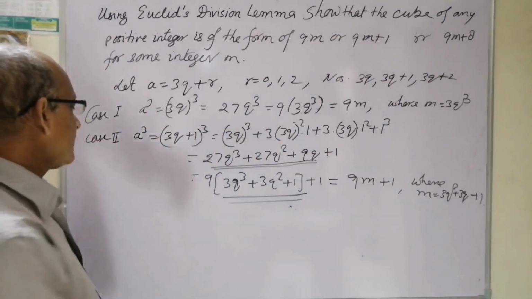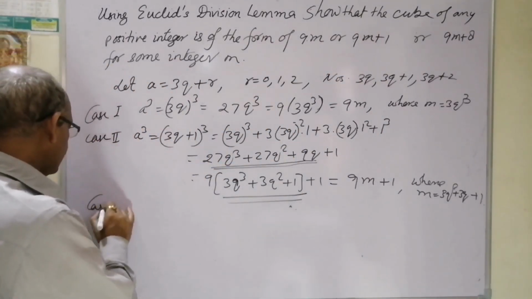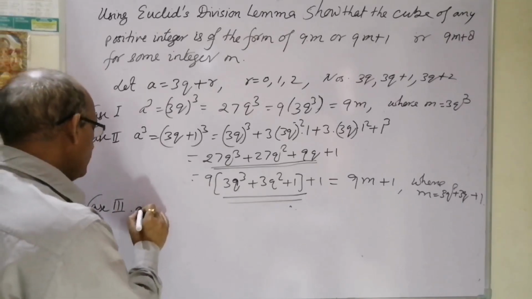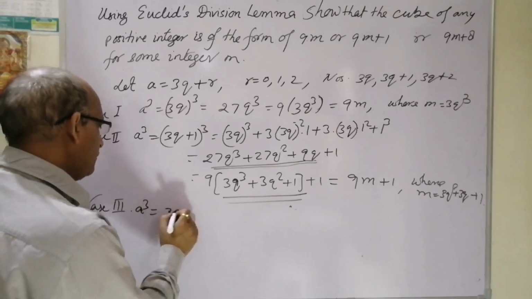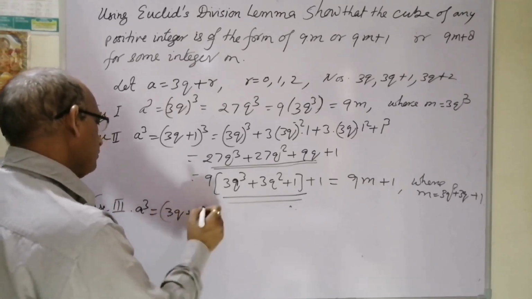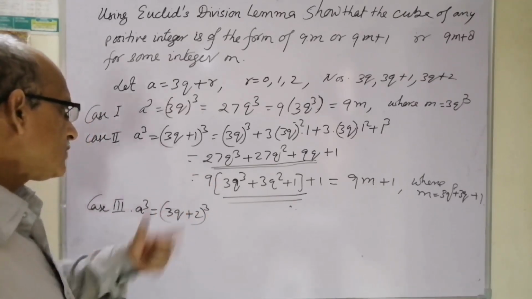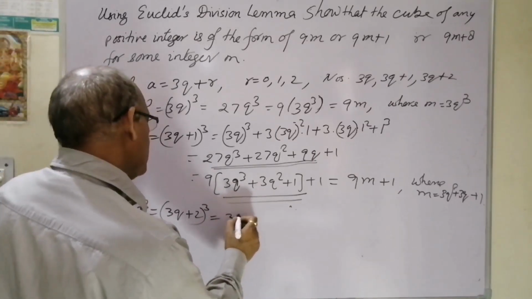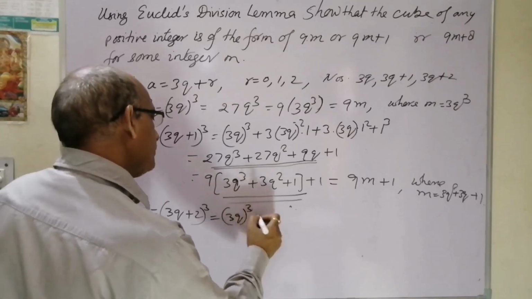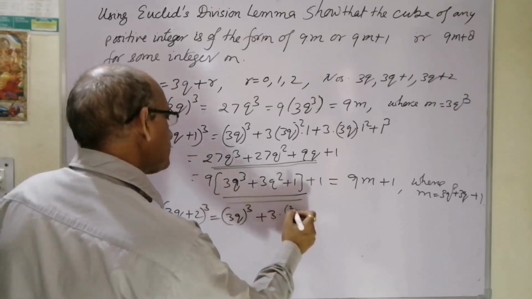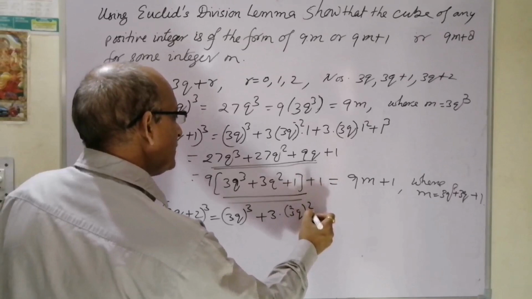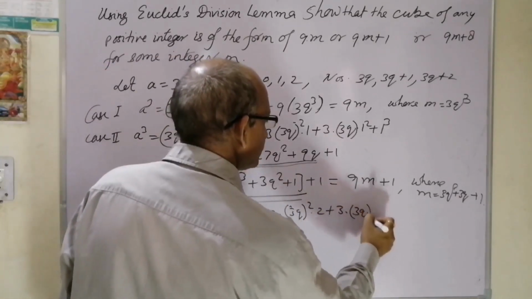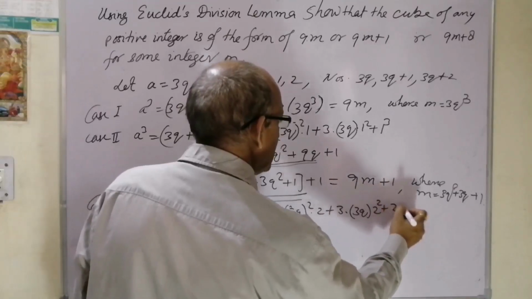Now we can take the third case, case 3, that is a cube will become 3q plus 2 whole cube. Getting it cubed, again we'll have a cube plus 3 into a square into b plus 3 into a b square plus b cube.